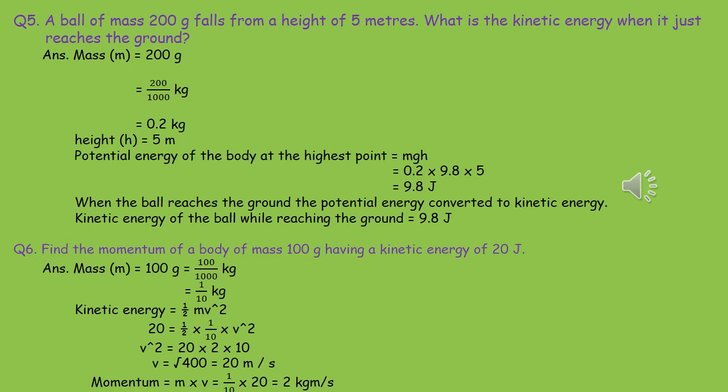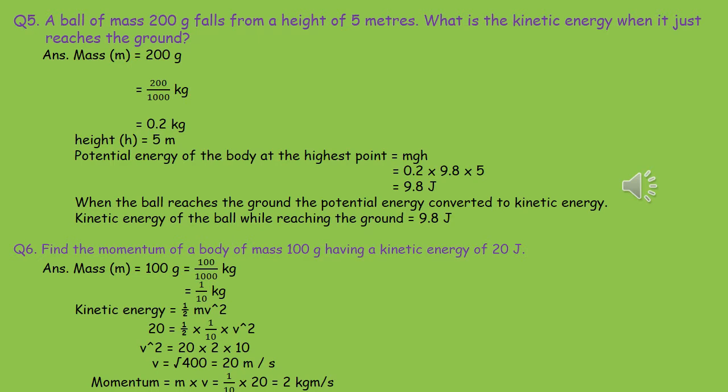Question number 6. Find the momentum of a body of mass 100 gram having kinetic energy 20 joule. Mass m is equal to 100 gram, that is 100 by 1000 kg, that is 1 by 10 kg. Kinetic energy is equal to half mv square. So 20 is equal to half into 1 by 10 into v square. V square is equal to 20 into 2 into 10. V is equal to root over 400, that is 20 meter per second.